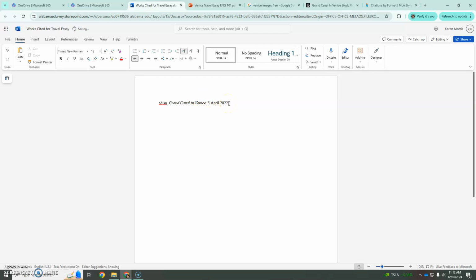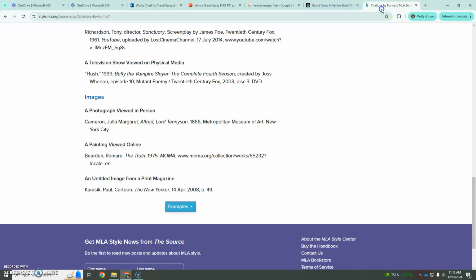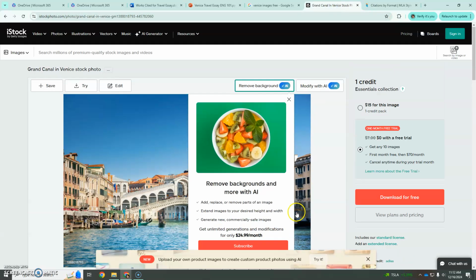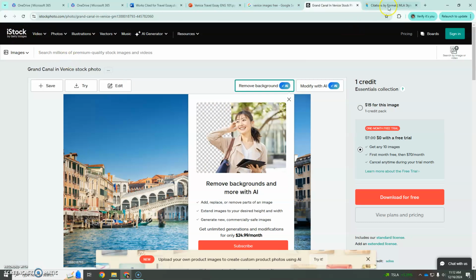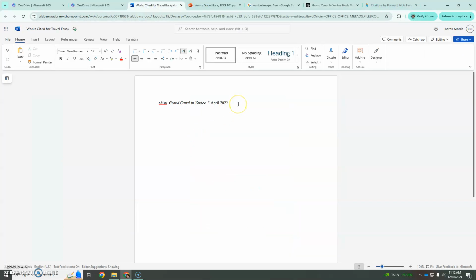Again, not something you'll memorize, even after as long as I've done it. So MoMA is the Metropolitan Museum of Art, and that is not what we have. We're going to have the website title. So if I look here, the title of the website is iStock. So I'm going to put that in italics in my works cited. iStock. And it's going to be in italics.